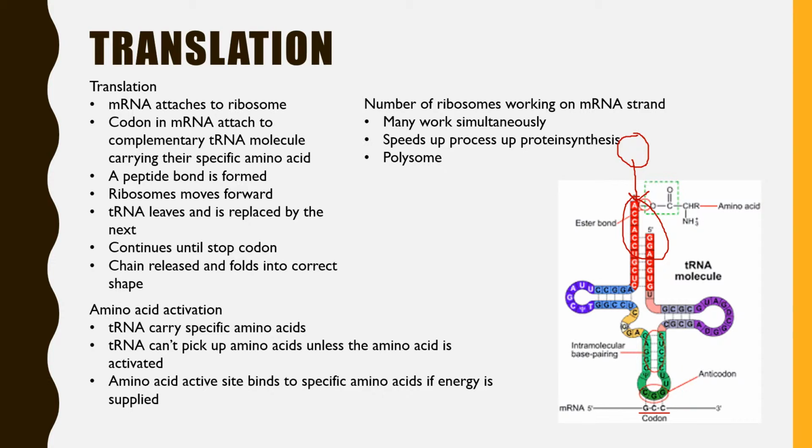So let me show you a little example. So you'll have your mRNA strand here. So let's say this area is C, G, C. So you have your tRNA molecule with your anticodon which will be complementary. You have your amino acid that's joined at the top. And then you have your ribosome, which we're going to have in a blue color. The ribosome is here. So when the tRNA binds this,